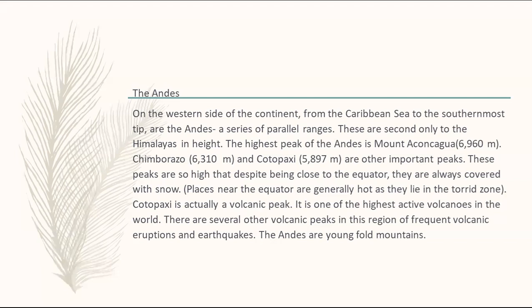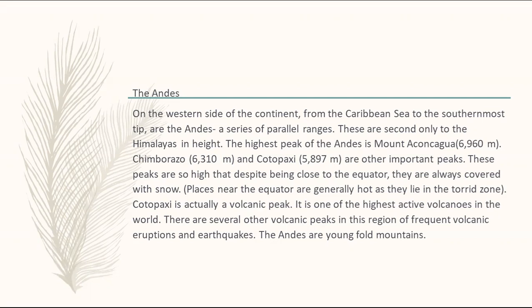Places near the equator are generally hot as they lie in the torrid zone, which we already know. Cotopaxi is actually a volcanic peak, and it is one of the highest active volcanoes in the world.